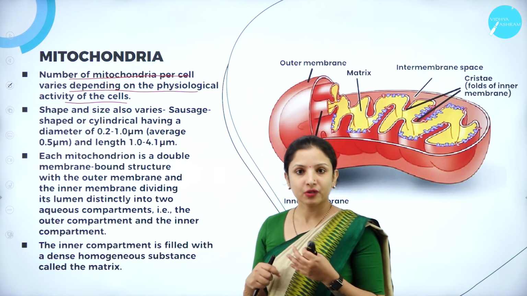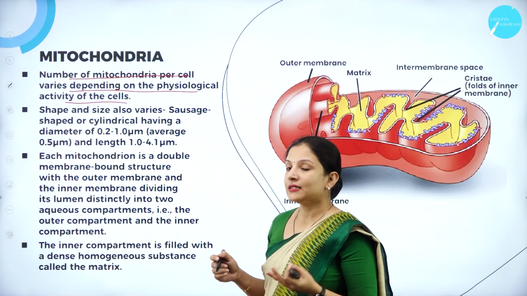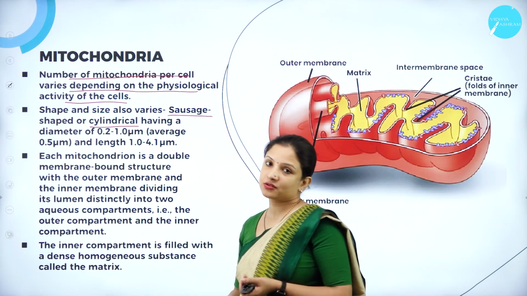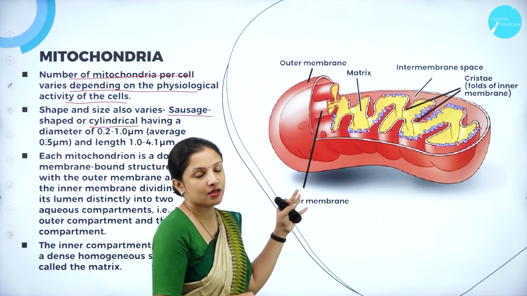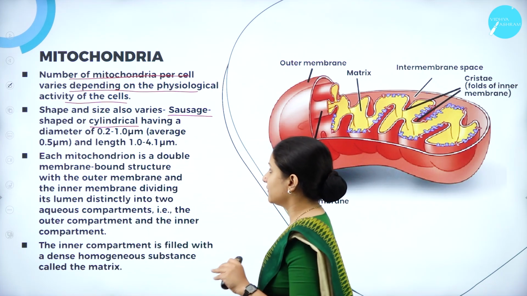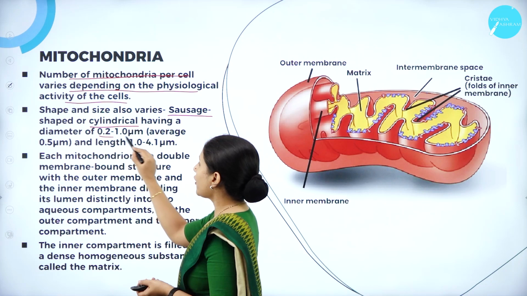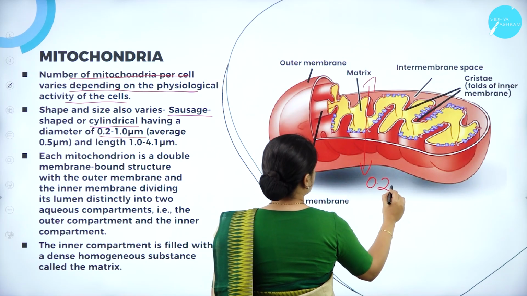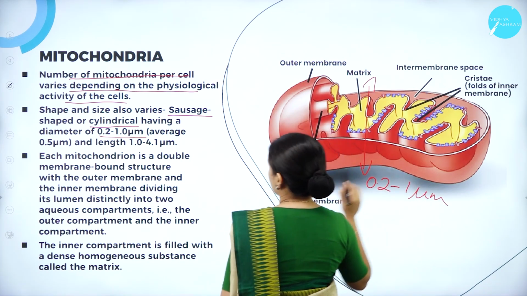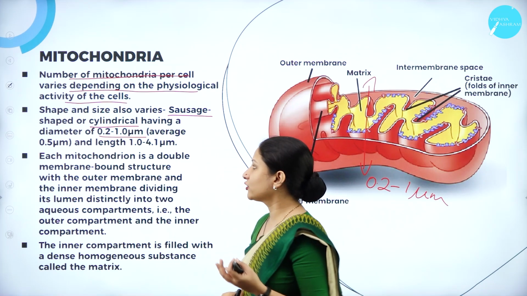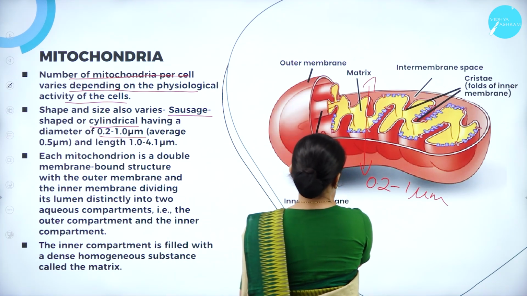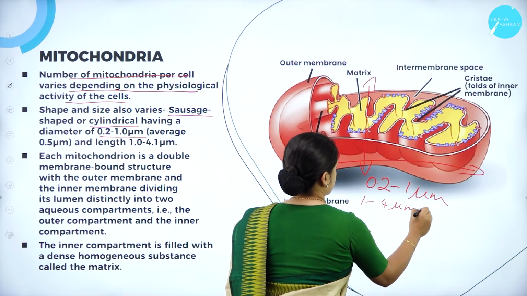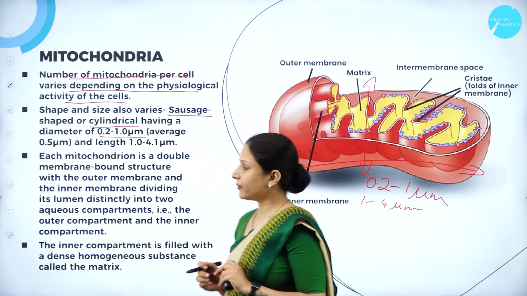The shape and size of the mitochondria also tend to vary. They can be sausage shaped or cylindrical, but mostly mitochondria are sausage shaped. Their diameter is about 0.2 to 1 micrometer, and they have a length of about 1 to 4 micrometer. So this is the diameter and the length of the mitochondria.